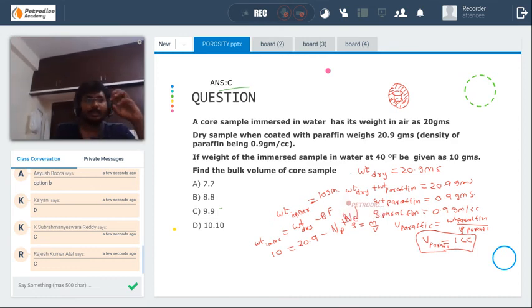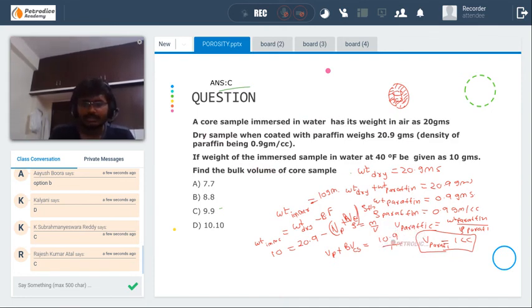Remember this: the bulk volume of the core sample is covered with the volume of paraffin, and the volume occupied by both will displace the amount of water in the beaker. So the volume of paraffin plus bulk volume of core sample is equal to 10.9 divided by density of fluid.